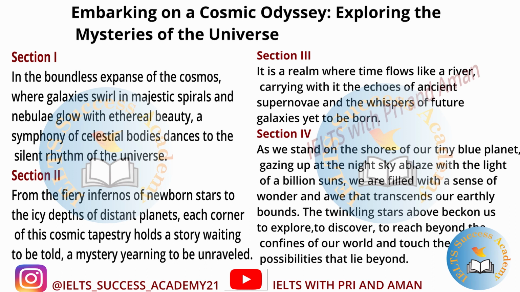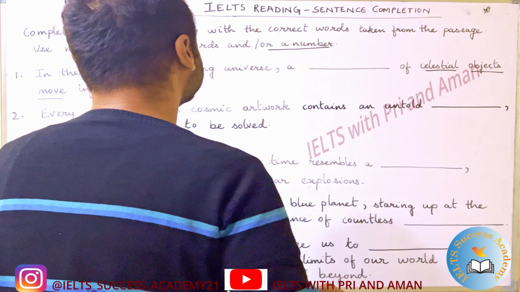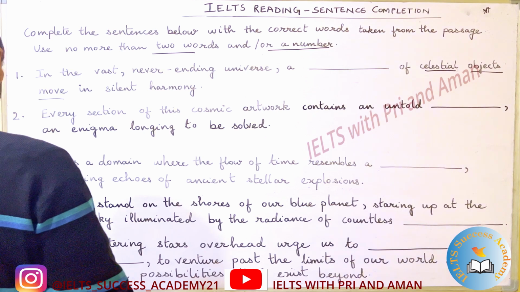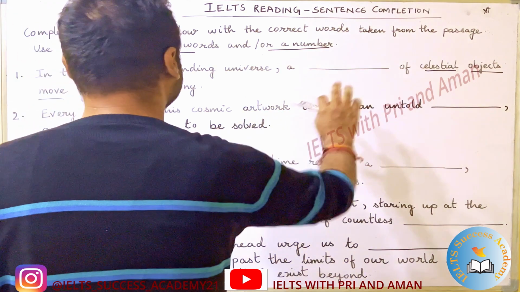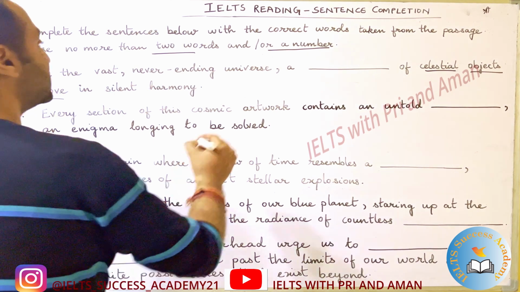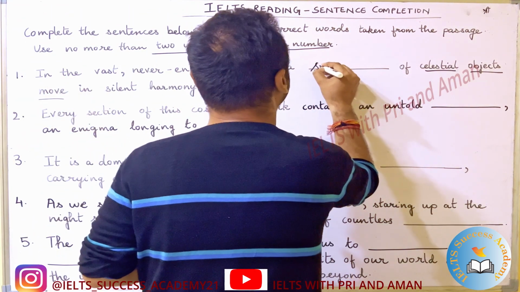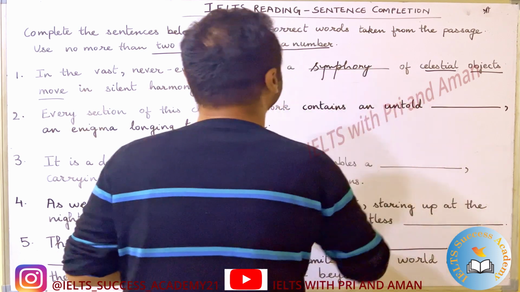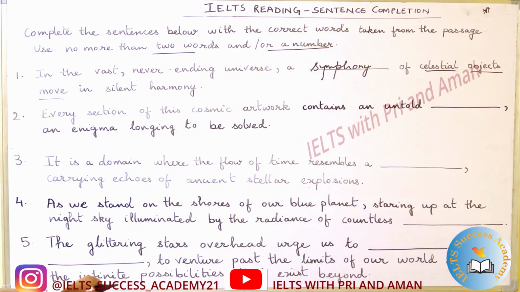So if we look at the passage and paragraph 1, we'll see, in the boundless expanse of the cosmos, where galaxies swirl in the majestic spirals and nebulae glow, a symphony of celestial bodies dances to the silent rhythm of the universe. Okay? A dash of celestial objects move. Celestial objects, celestial bodies. So the answer should be a symphony.